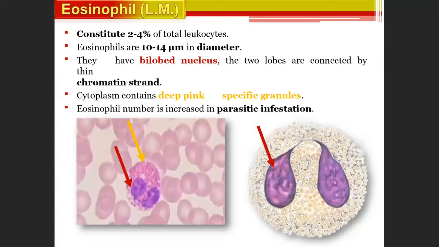Next is the eosinophil. The lobes are important here. Neutrophils have 2 to 5 lobes, but the eosinophil is bilobed. So you see 2 lobes.